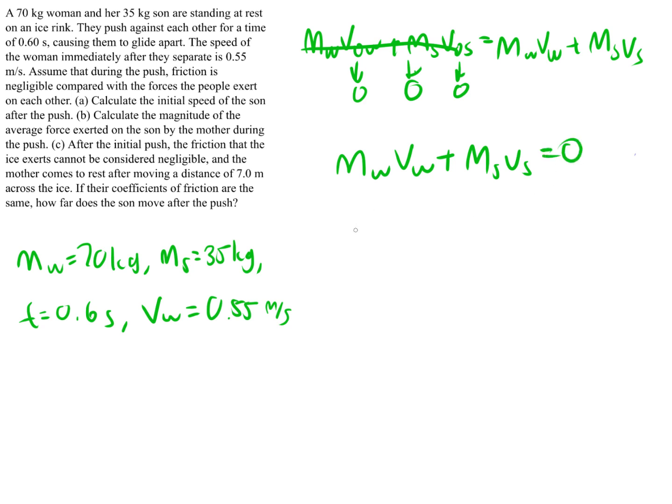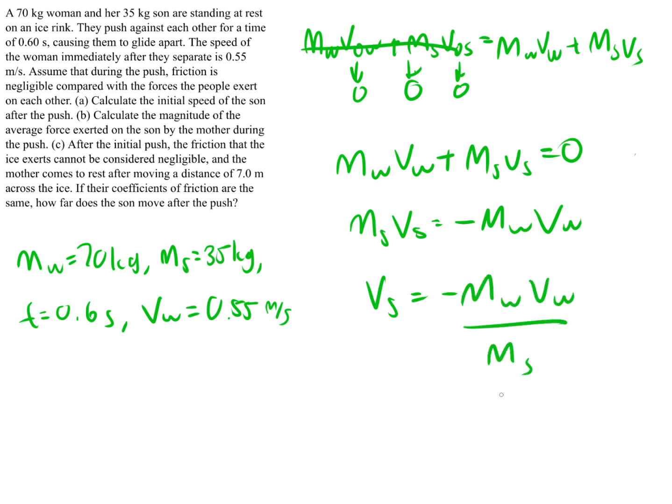So now we can just simply rearrange a few terms. We need to figure out the velocity of the son. So we can just rearrange everything, and then we just need to solve for the velocity of the son. And this is the expression for the velocity of the son right after the push. So now all we need to do is just plug everything in.